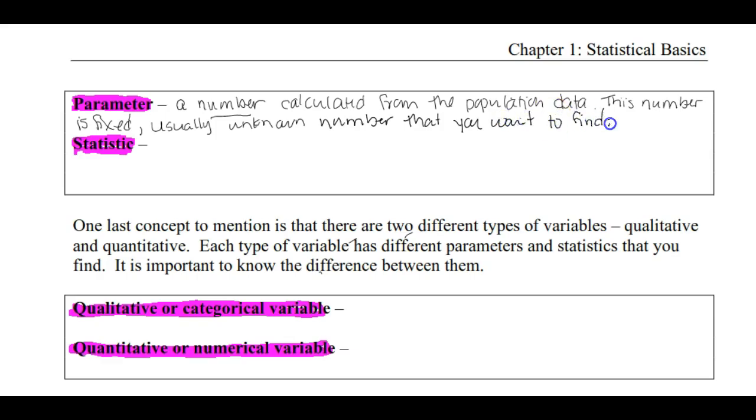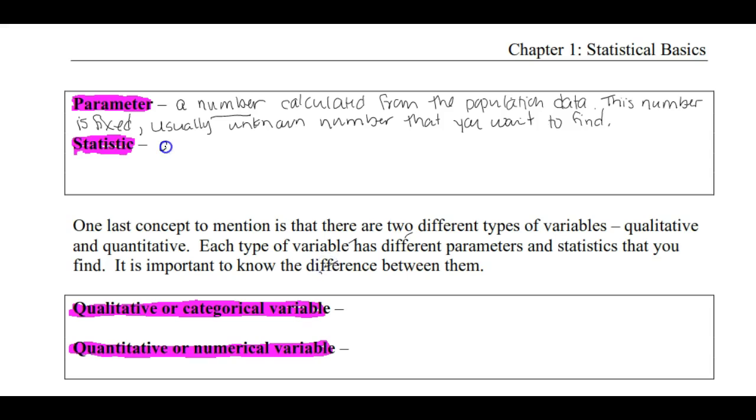So when you start with a statistical study, there's some population of interest that you're really interested in. And so if we could get our hands on that whole population, we could collect data from them and compute a number from that set of population data called a parameter. But as mentioned before, typically we need to rely on sample data.